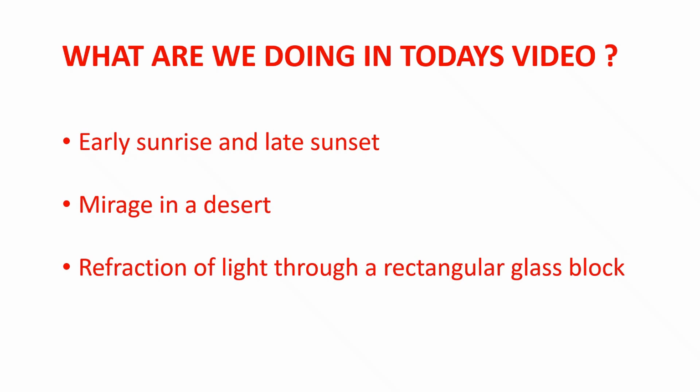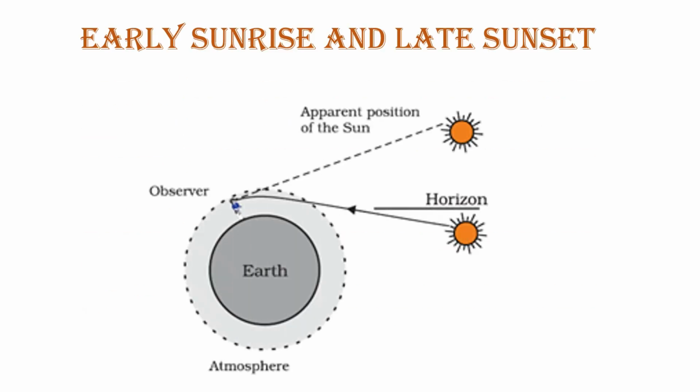We'll be learning about the reasons for early sunrise and late sunset. We'll be learning about the causes for mirage in a desert. We'll be learning about refraction of light through a rectangular glass block. So now let's learn about early sunrise and late sunset.